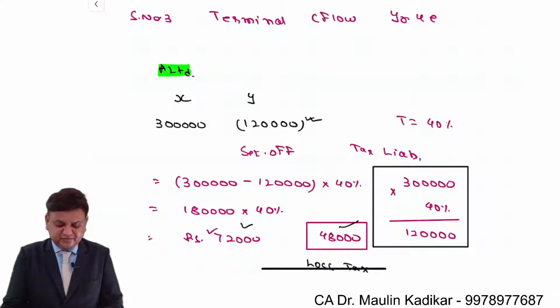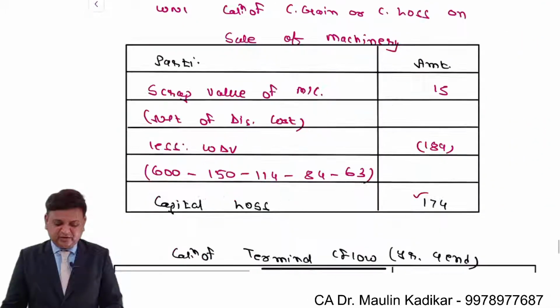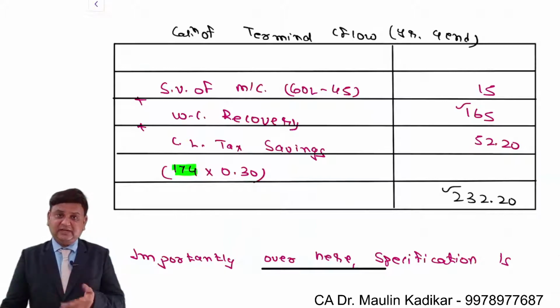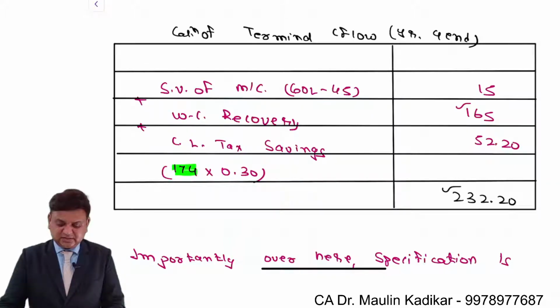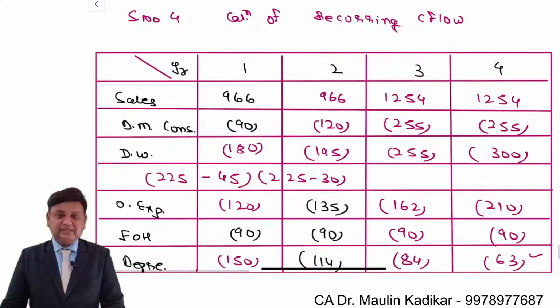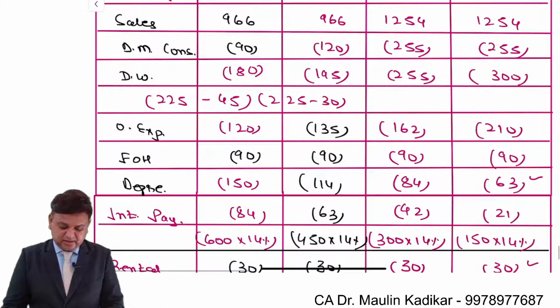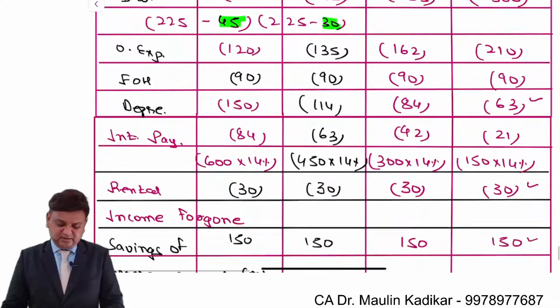Why? Because this is for the first time that we have the capital loss on the sale of machinery. So here first of all we have found the capital loss on sale of machinery. We get its tax savings. In addition to that, scrap value of the machinery and working capital recovery. Step number 4, of course it is very important. We have the idle time payments, which is not incremental, so it should be deducted.